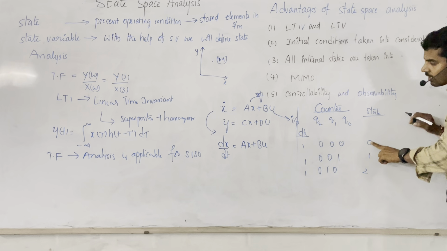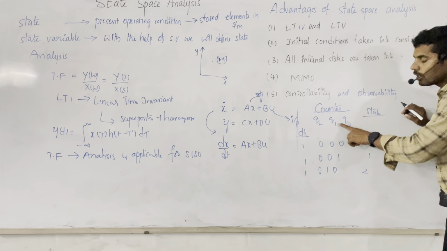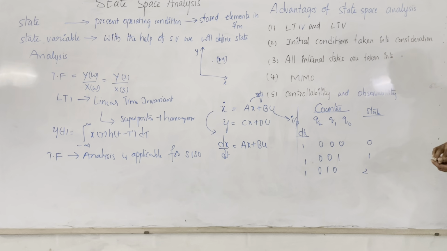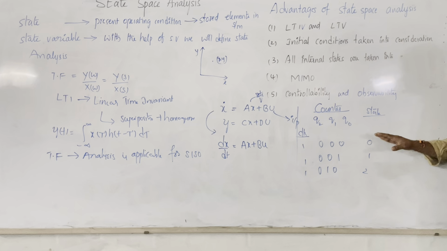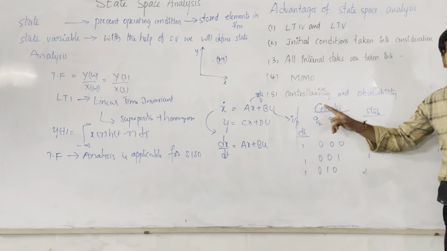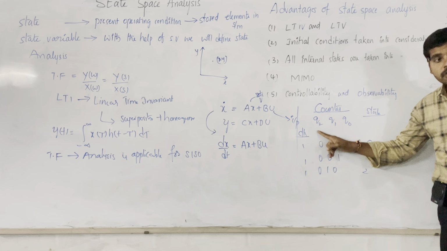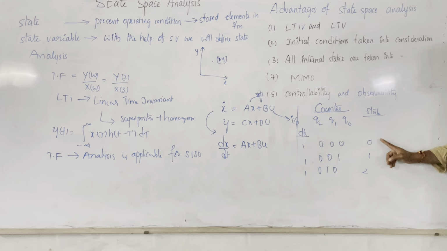Then the state can be decided by Q2, Q1 and Q0. That means if any one of these three variables changes, obviously the state of the system also changes. This is generally called the state variables. The state variables decide the present state of the system. That is the basic meaning, okay?